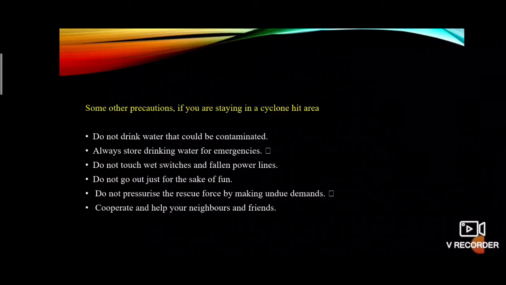Do not go out just for fun. Do not pressurize the rescue force by making undue demands. Cooperate with and help your neighbors and friends. We should join together and help our neighbors and friends.